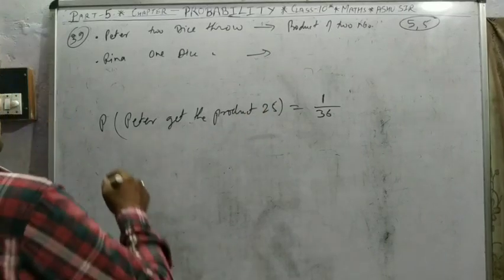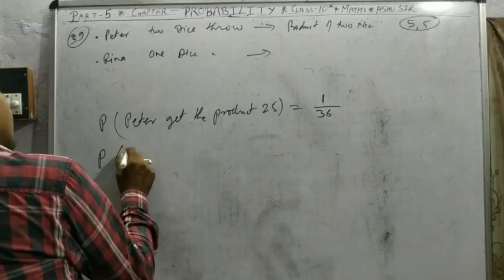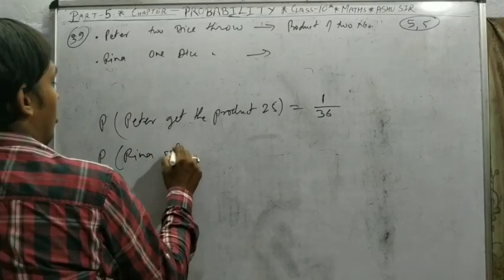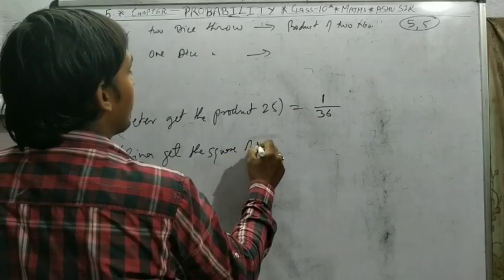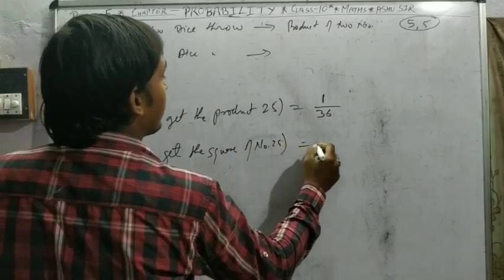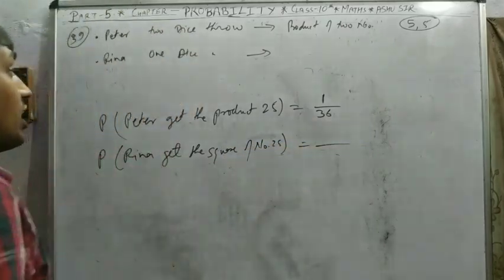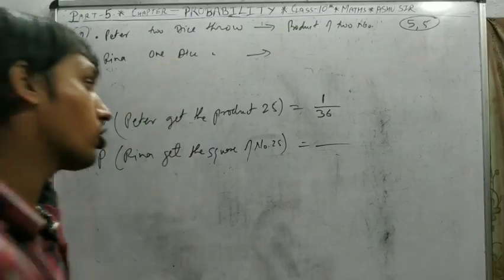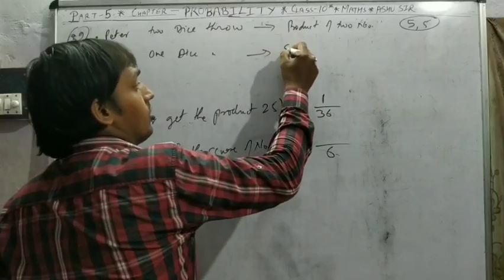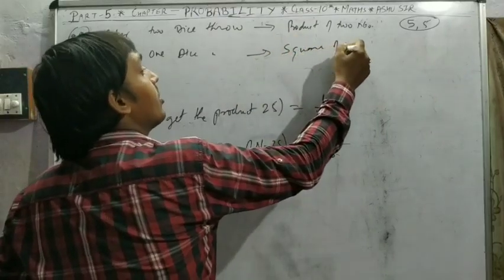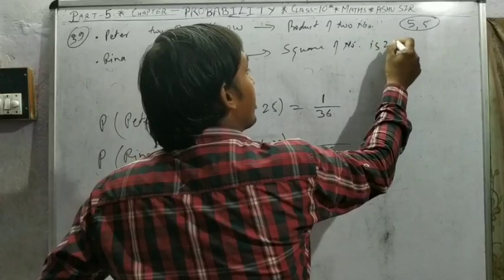But the probability of Reena getting the square 25. When Reena throws 1 dice, total outcomes are 6. The square of the number is 25.